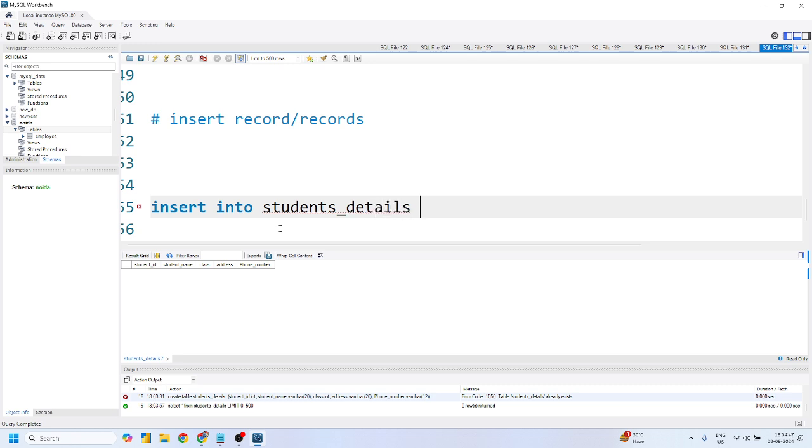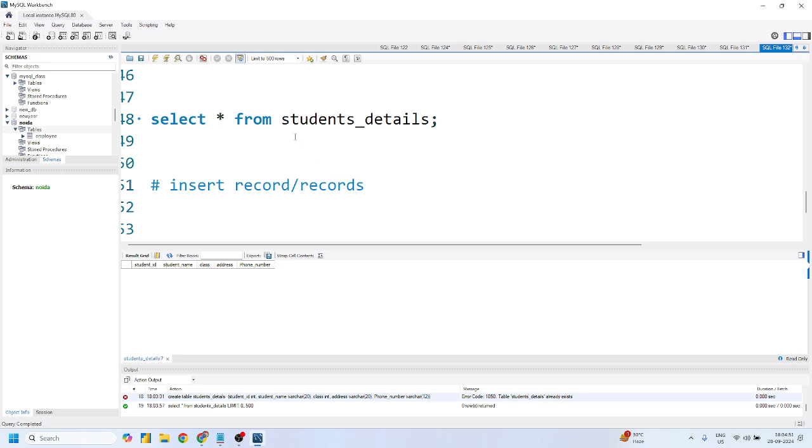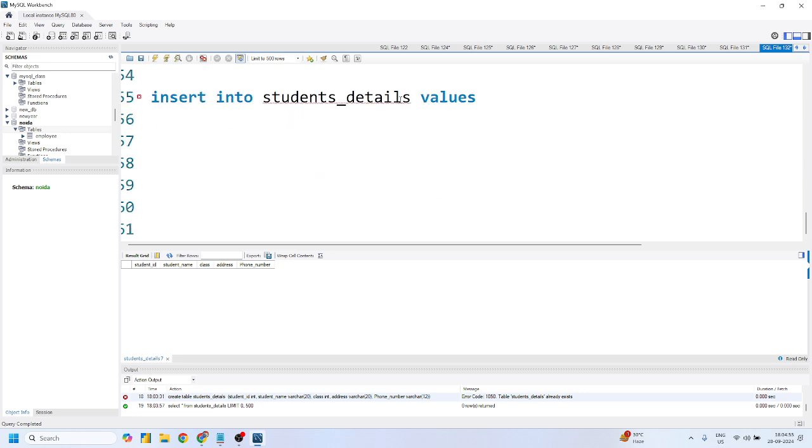Student details. Now you have to give values. Mohit, make sure the spellings are correct, right? Student details. You know, insert into table name. Now, if you are inserting all columns' values, then it is not recommended to give the column names. Is it clear, Mohit? Yes, sir.